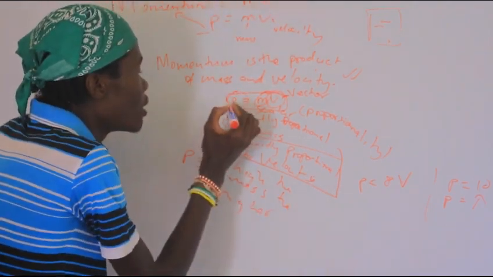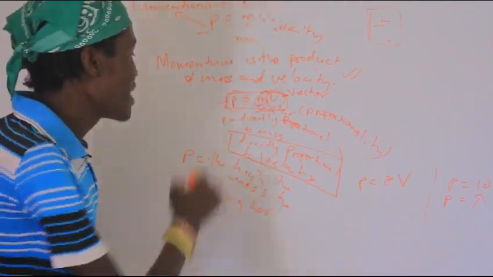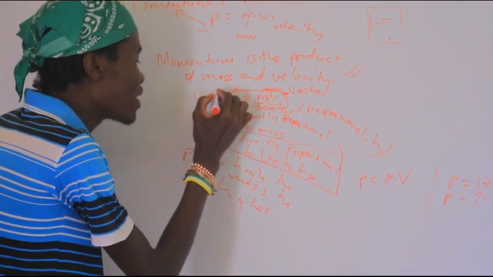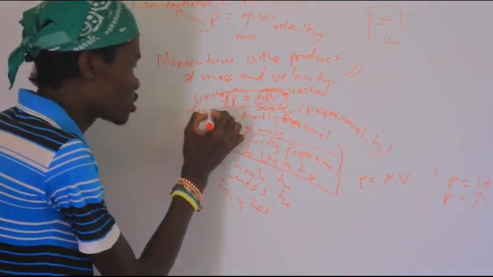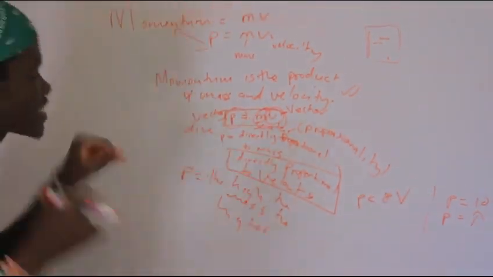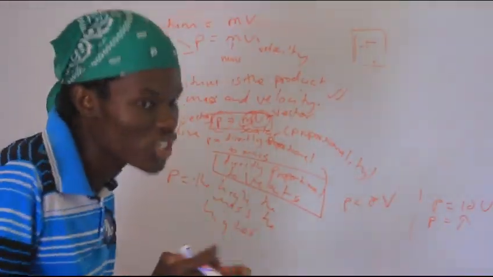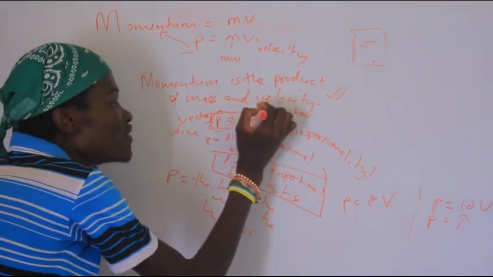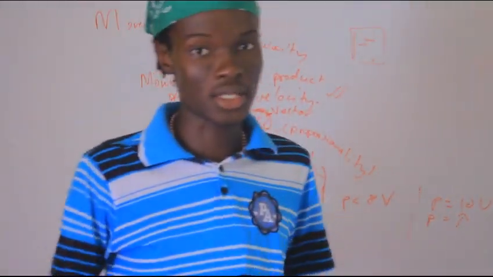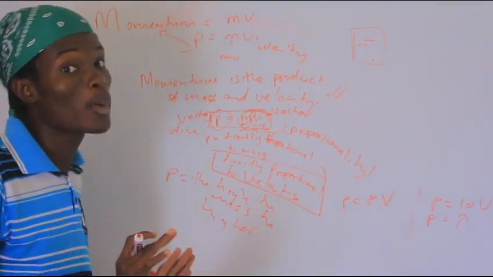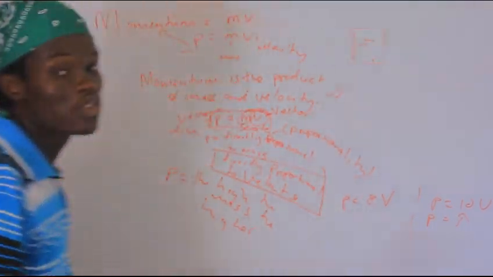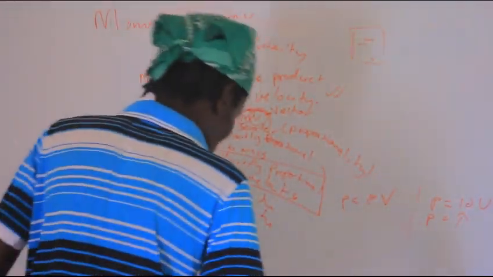Momentum, I said, is a vector quantity, which means it must have direction. But remember, mass is a scalar, so mass cannot give us the direction. So where are we going to get the final direction of the momentum? We are going to use velocity to guide us on what the direction of our momentum will be. If you have questions, please drop them in the comment section.